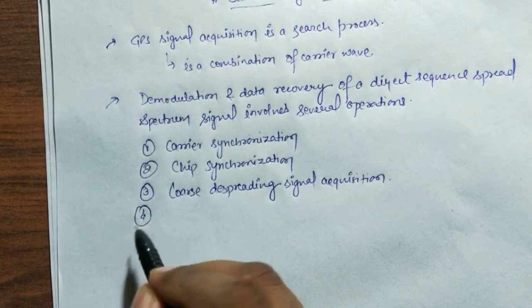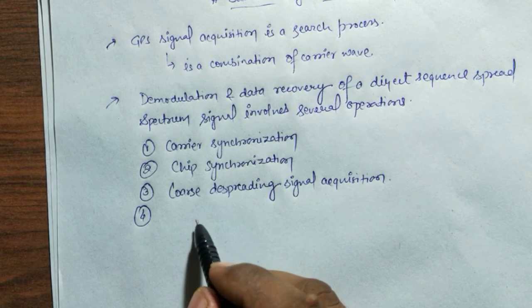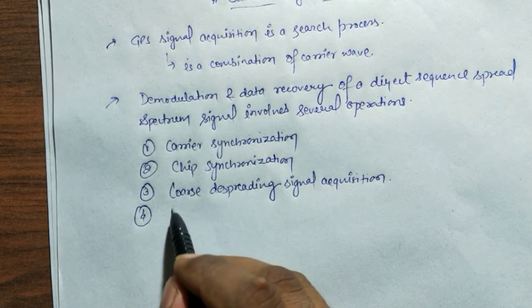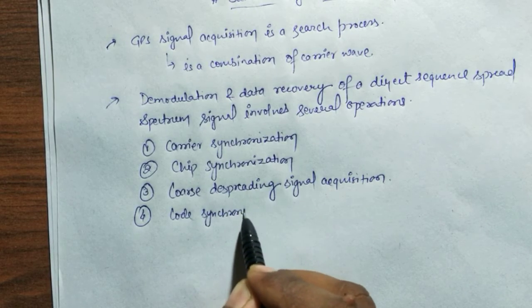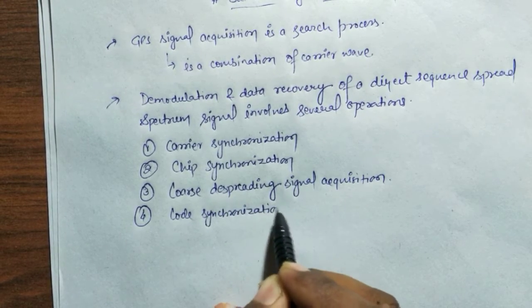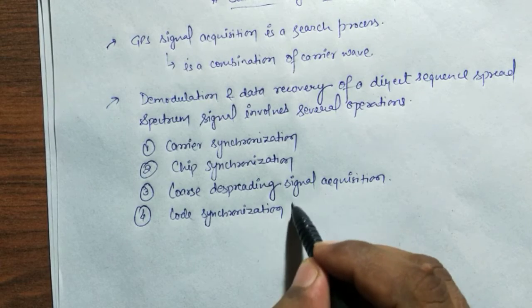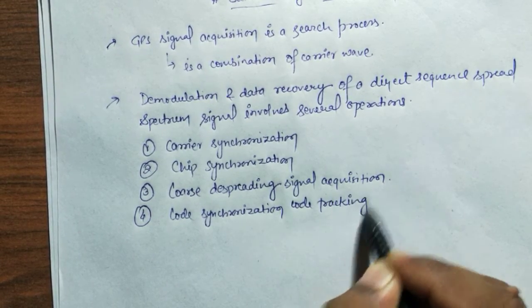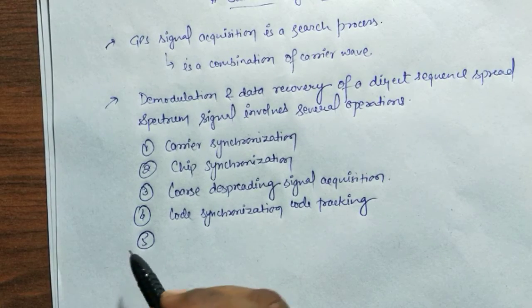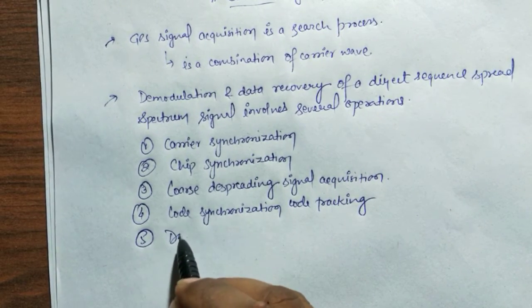the fourth one is code synchronization, code tracking, and the fifth is data demodulation.